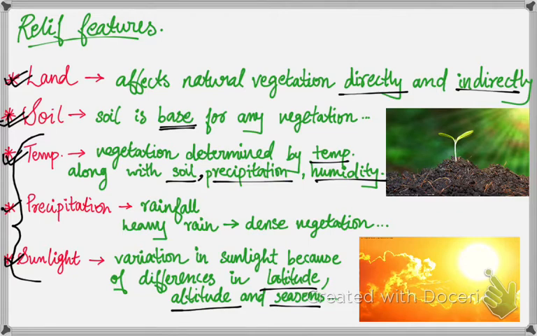Now we'll see precipitation. That means rainfall. Entire rainfall is brought in by advancing southwest monsoon, that is from June to September in India, and by retreating northeast monsoon in the northern part of India. Heavy rains give rise to dense vegetation.